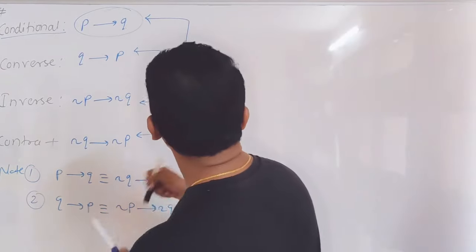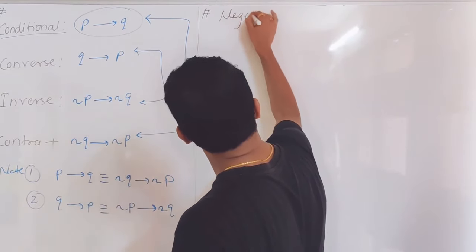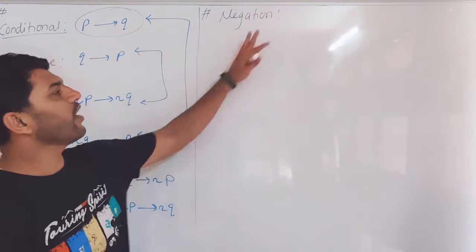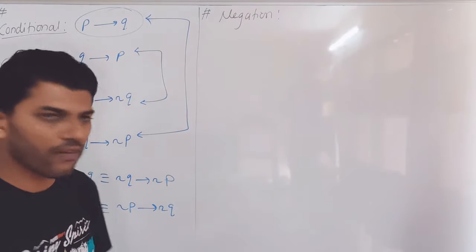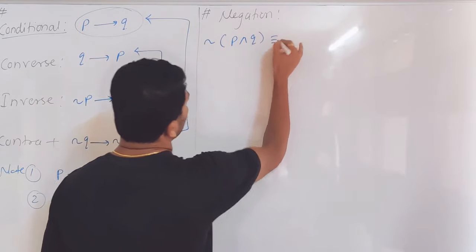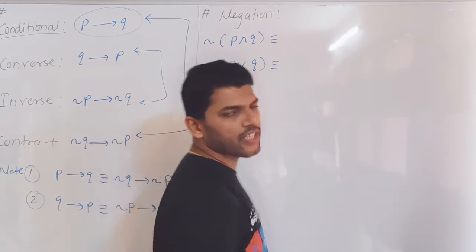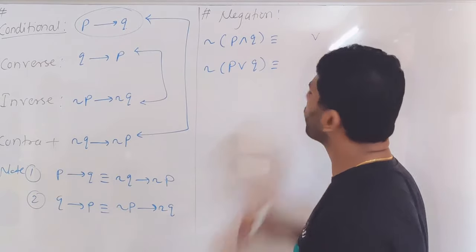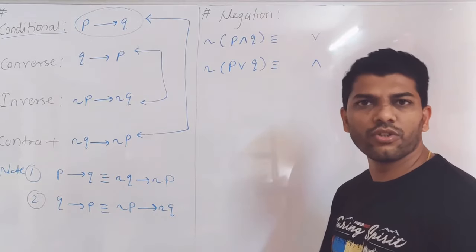Okay, then the next and very important article is about finding the negation of compound statements. This is a very important article for objective examinations. How to find the negation of a compound statement? Let's find the first one: negation of P and Q, and negation of P or Q. Logically they are the same. While finding the negation of "and", convert it into "or". While finding the negation of "or", convert it into "and".